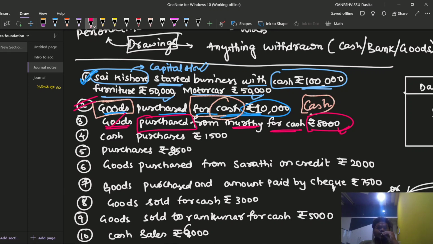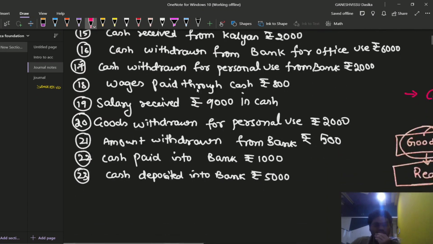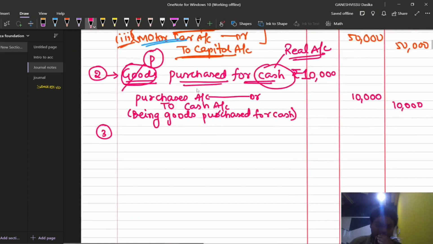So what we need to do? We are going to debit this one. That means debit what comes in. Goods are coming in. So in place of goods, what are we going to replace it with? We are going to replace it with purchases. So write the entry on the debit side. Debit entry is what? Purchases account debit. This will be common, right?